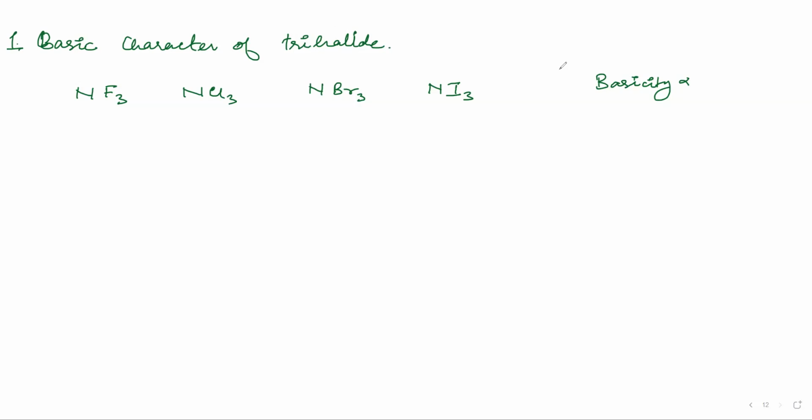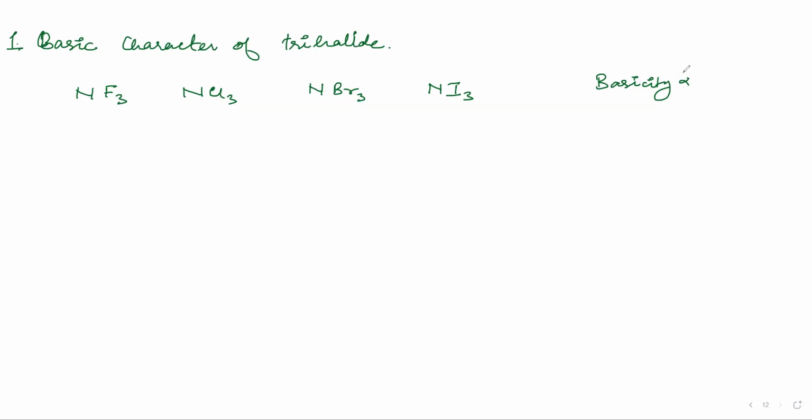Basic character. Chemical properties of group 15, reactivity with hydrogen, and after that we have basic character. All hydrides of group 15 are basic in nature due to the presence of non-bonding electrons at the central atom. So what I have said, basicity is directly proportional to what?